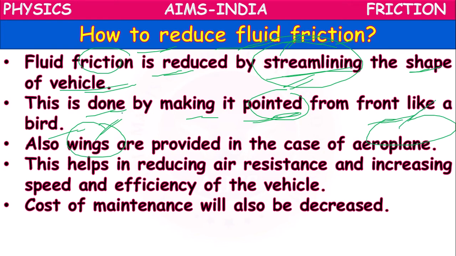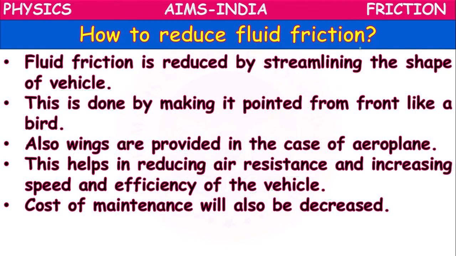If we arrange these structures, it will help in reducing air resistance, increasing speed and efficiency of the vehicle. Because of decreasing air resistance, speed will increase, efficiency will increase, fuel consumption will decrease, and cost of maintenance will also decrease. So how to reduce fluid friction? By making the shape of the object a streamlined shape.